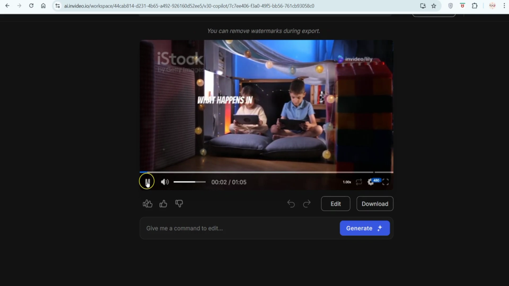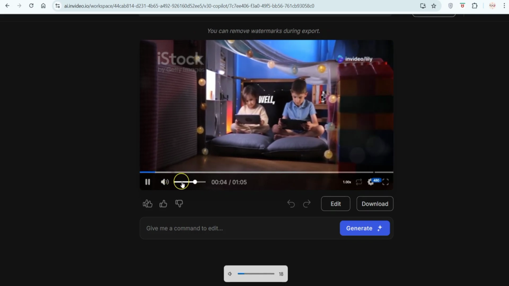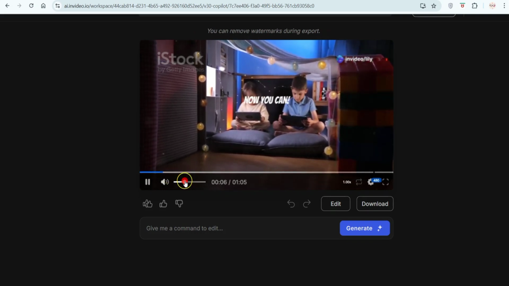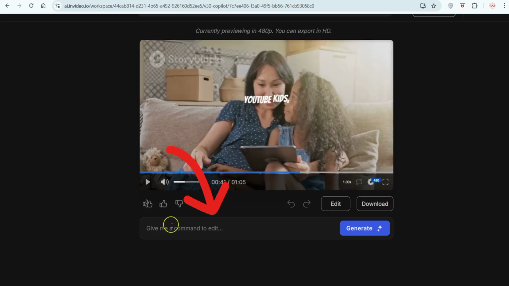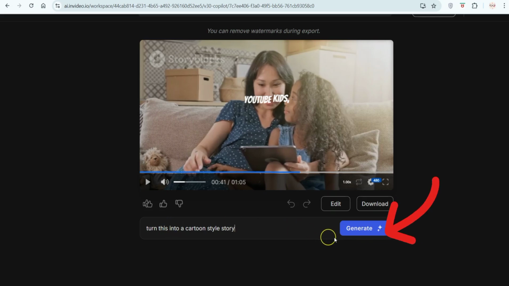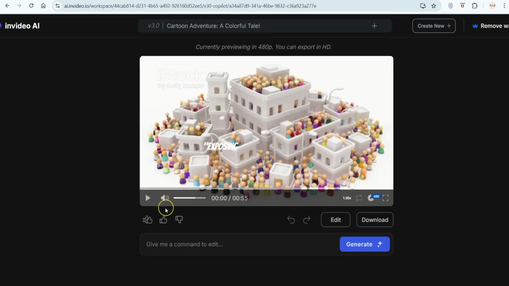Now let's say you want to fine tune your video, you totally can. If you hate the voice that AI picked, below the video you can see this box, click on it and here you can add what sort of voice you're looking for. Let's say the AI picked a male voice, but you want a female voice with a British accent. Just type this over here and then click on generate. And this AI is going to regenerate the video for you.